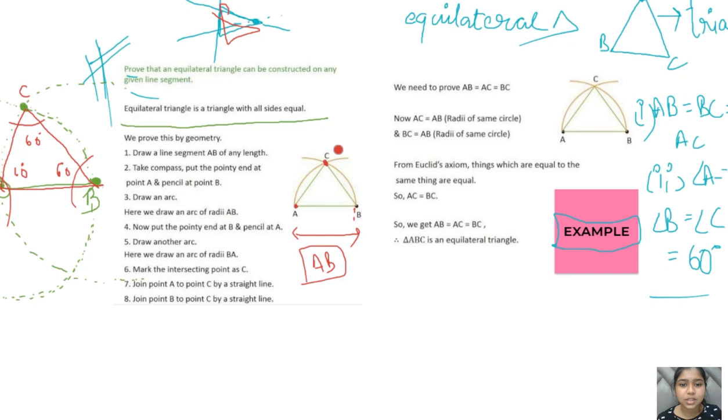Name this point C. Now join AC and BC, and like this you will form an equilateral triangle. This is what we have formed, the equilateral triangle. This is what Euclid's geometry is about.